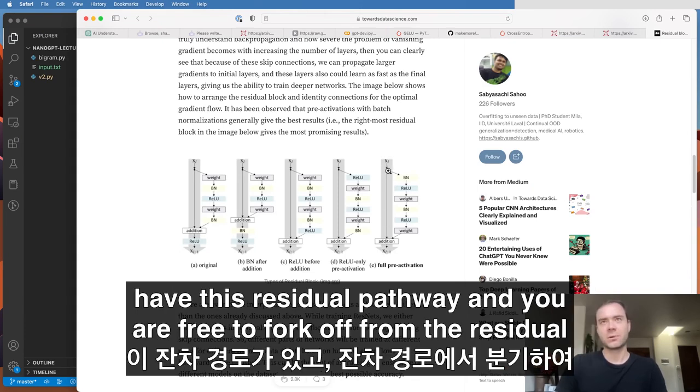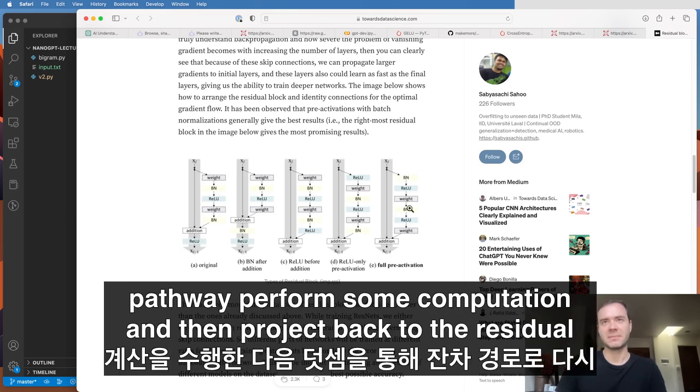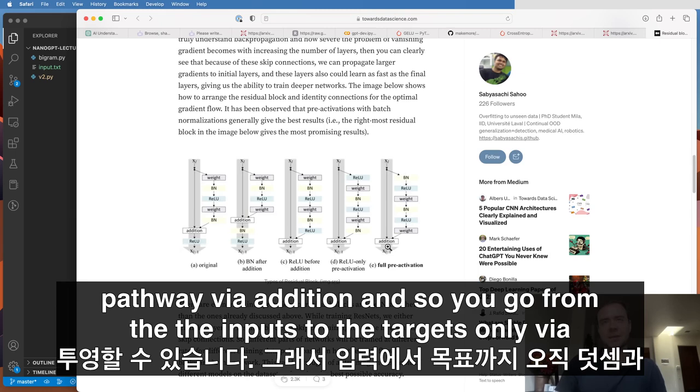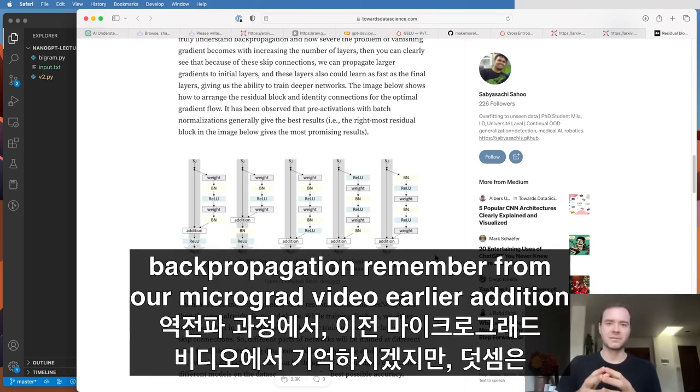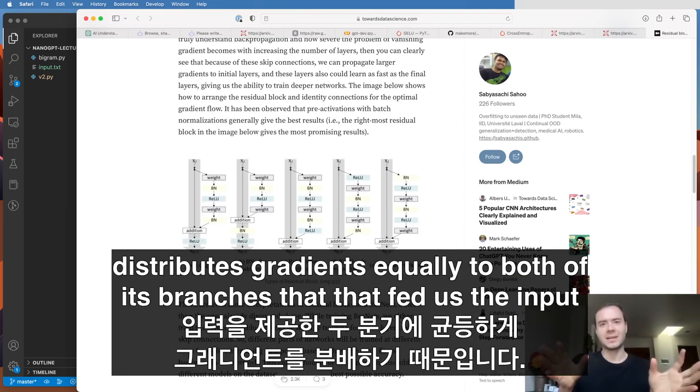And you are free to fork off from the residual pathway, perform some computation, and then project back to the residual pathway via addition. And so you go from the inputs to the targets only via plus and plus and plus. And the reason this is useful is because during backpropagation, remember from our micrograd video earlier, addition distributes gradients equally to both of its branches that fed as the input.